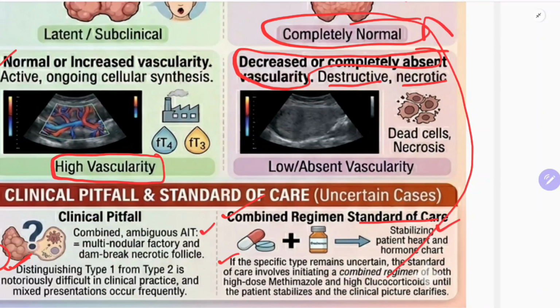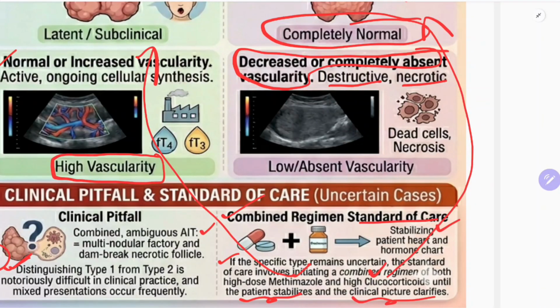Glucocorticoids will suppress the inflammation, the destruction caused by amiodarone, and methimazole will suppress the excessive production. That's how. So high dose methimazole along with high dose glucocorticoids until the patient stabilizes and the clinical picture clarifies.